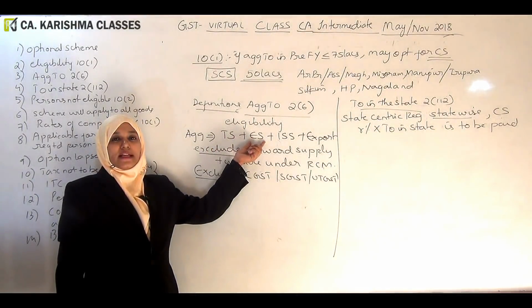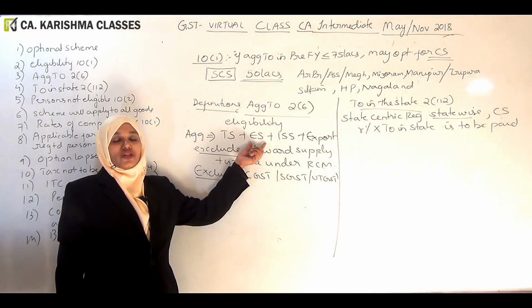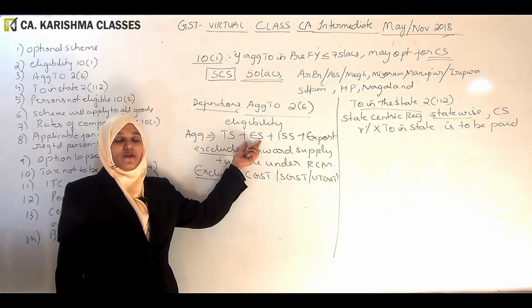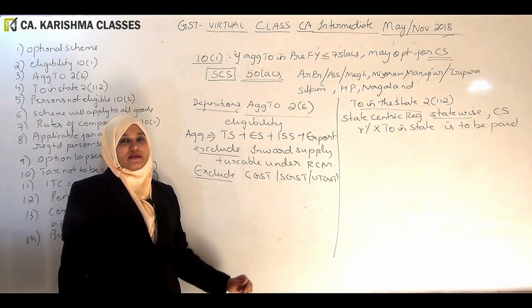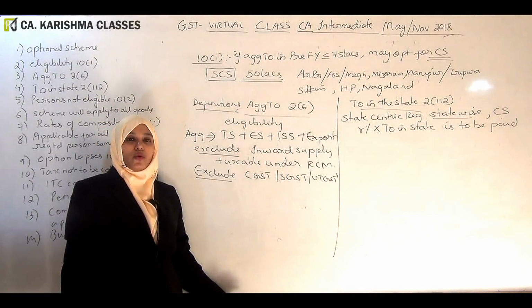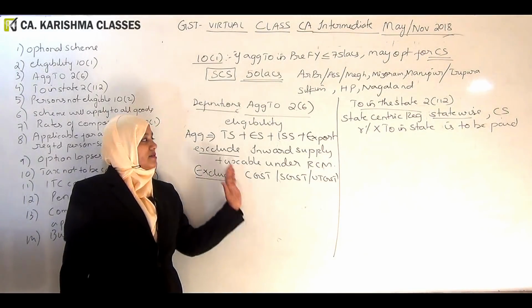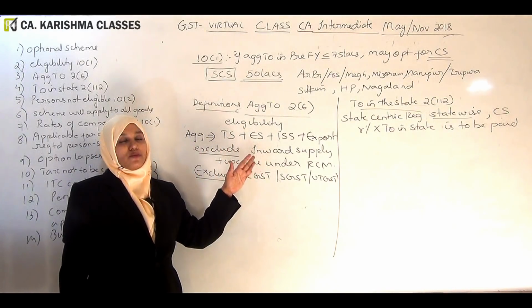Let's say you are selling some goods which are exempt by way of a notification: national flag, fruits, vegetables, fresh curd, milk, unbranded items. So those kinds of exempt supplies also we should take, exempt by way of a notification or by way of a special order. Interstate supply we are supposed to take, and exports also we have to take. So we want to know how big you are, irrespective of whether your supply is taxable or not.